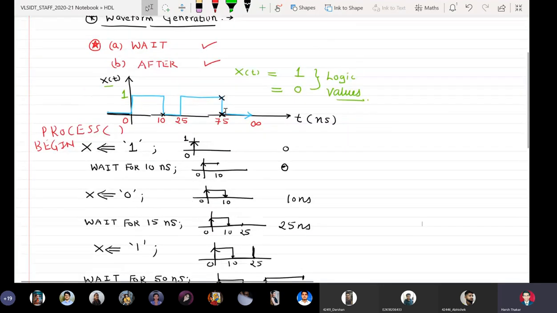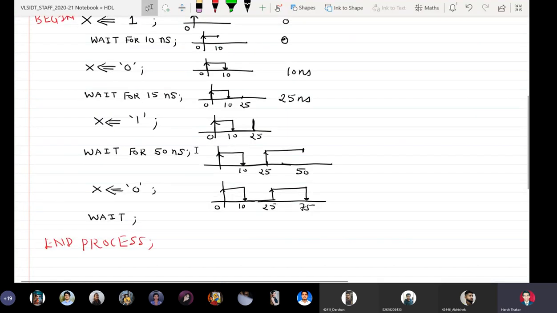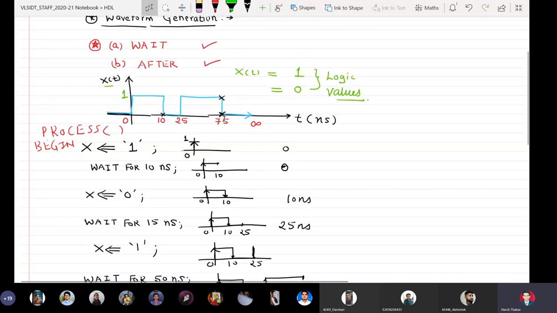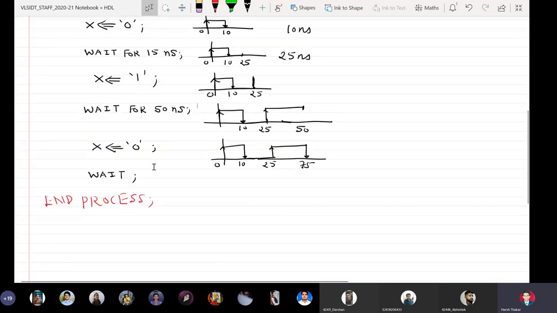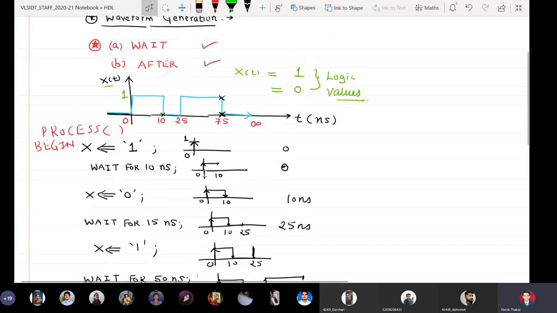And then at 75 nanoseconds, x has to become 0 again, so I have to pull it down. When I reach 75 nanoseconds, I say x is assigned 0. And at 75 nanoseconds, when x of t becomes 0, it has to continue at 0 till infinity. So at last, I just say x is assigned 0 and say wait. Anybody who has any doubts in this particular logic can ask.